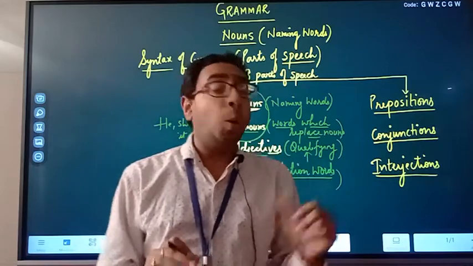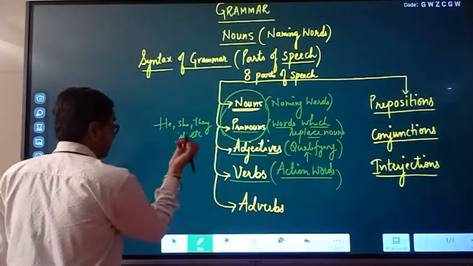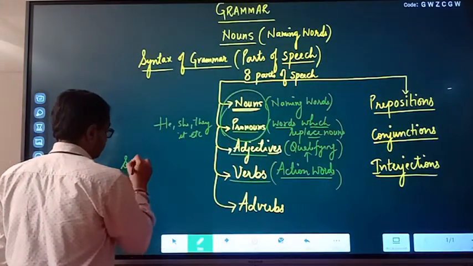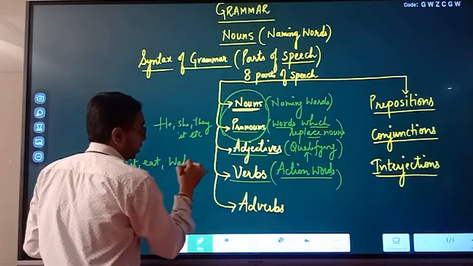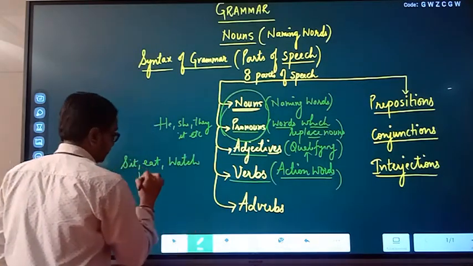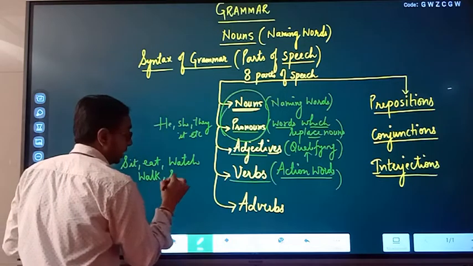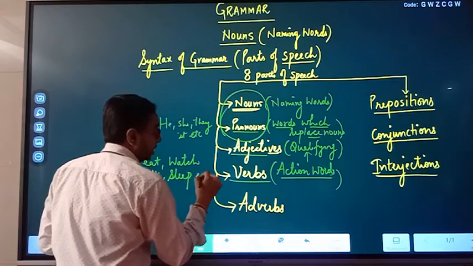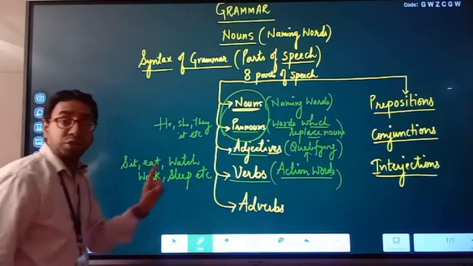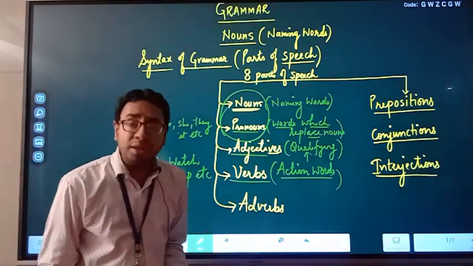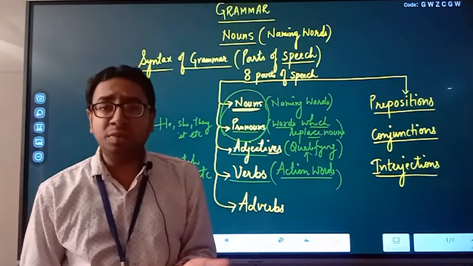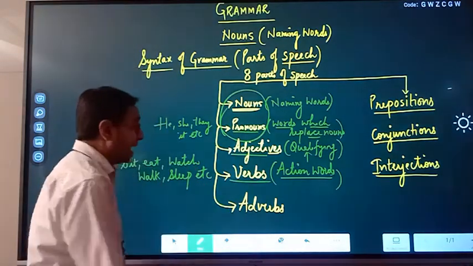That is what verbs are. For example, sit, eat, watch, walk, sleep, etc. They are the examples of verbs. Action words. Even sleeping, you are doing some action. A process is happening. Metabolism is taking place at that time also. Some action is happening. Clear?